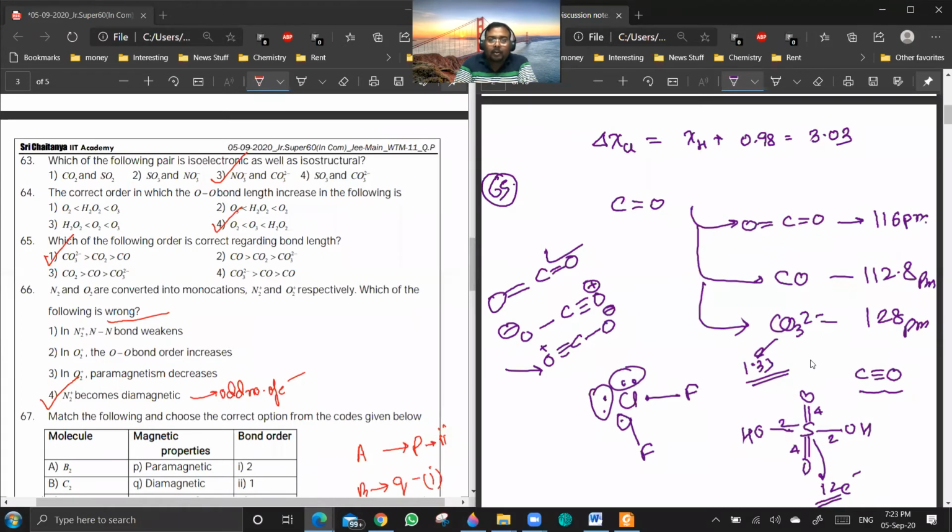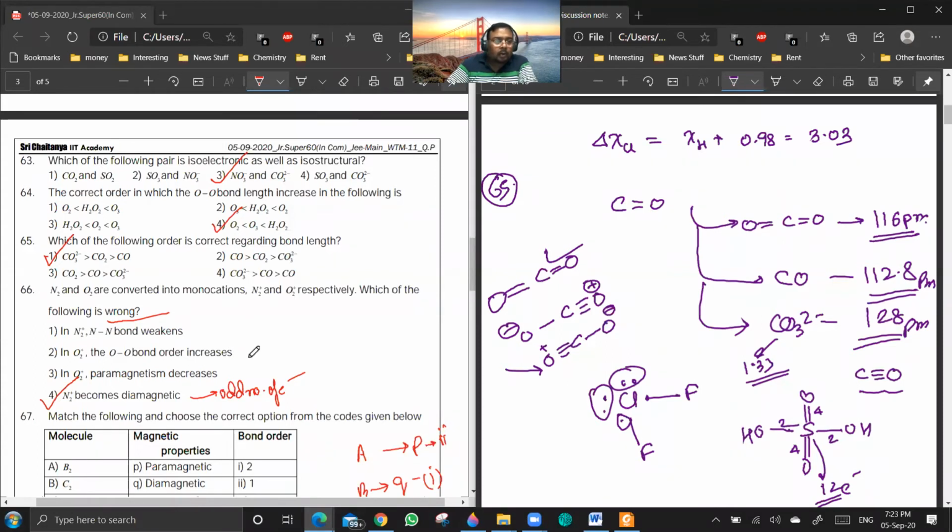A pi bond is located between 3 atoms, so 1 plus 1 by 3. There is nothing to remember here. So the bond length will be inversely proportional to the bond order values. I have given the values also for your reference so that there is no confusion. Is it clear?